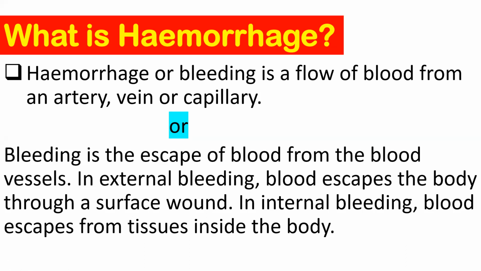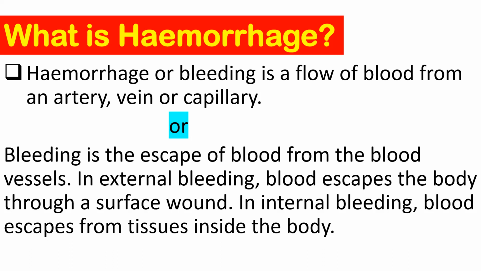From that itself, the blood will flow. So that is from the outside, which is called external bleeding. And in internal bleeding, the blood will escape from tissue inside the body, that means the blood will flow out from the tissue, not outside, inside the body. So that would be the definition of hemorrhage, which we call bleeding.